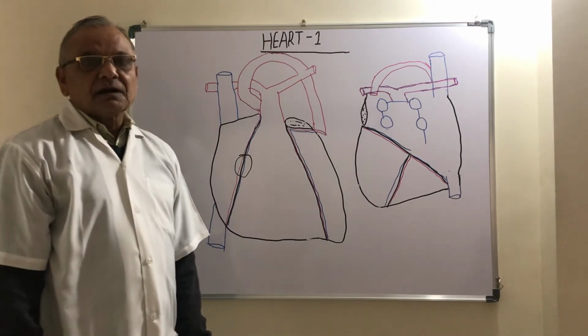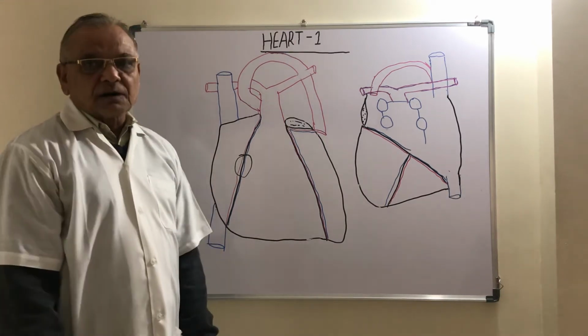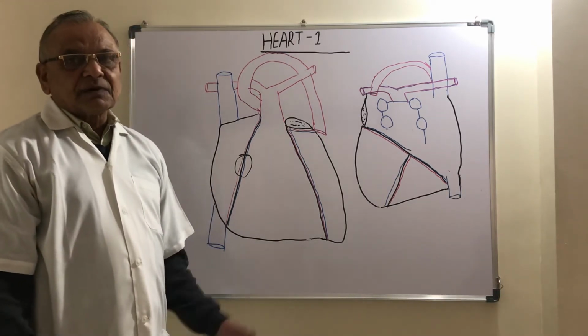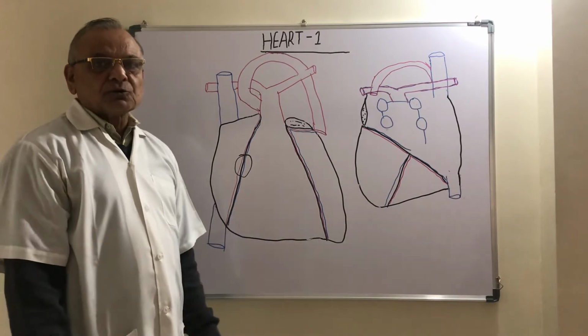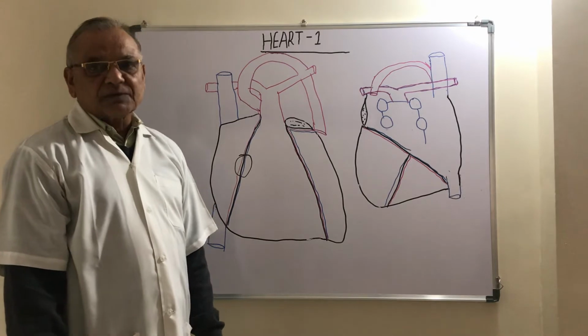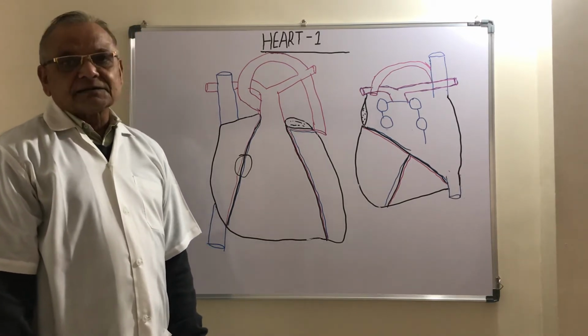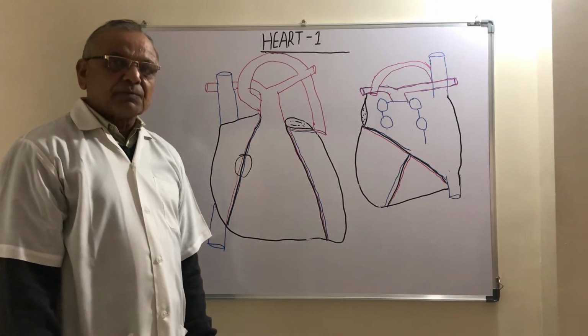Purified blood from the lung goes back to the left atrium by means of 4 pulmonary veins, 2 right pulmonary veins and 2 left pulmonary veins.